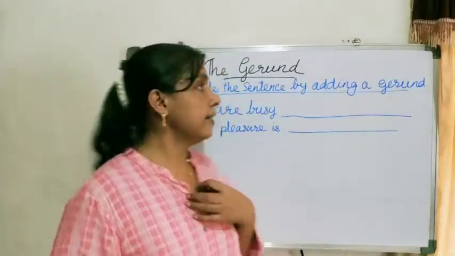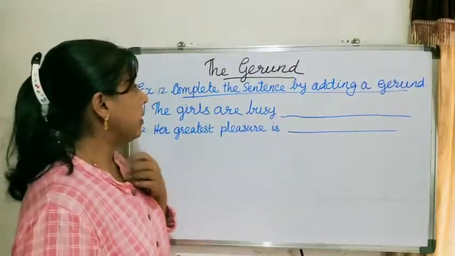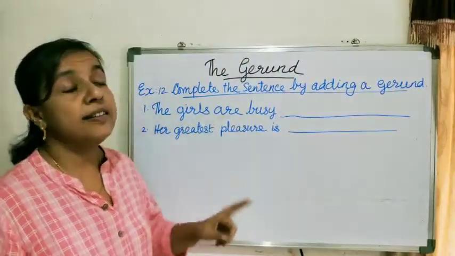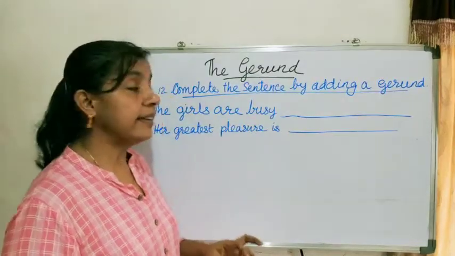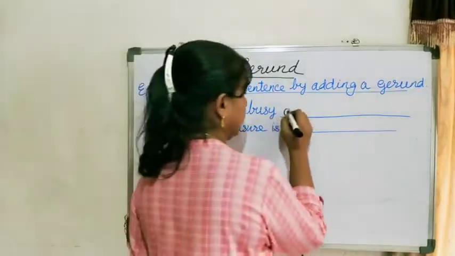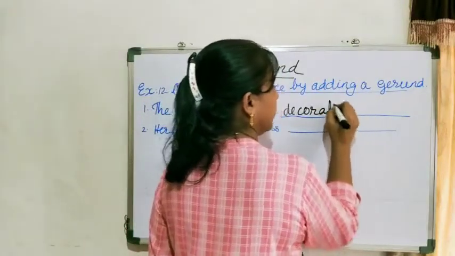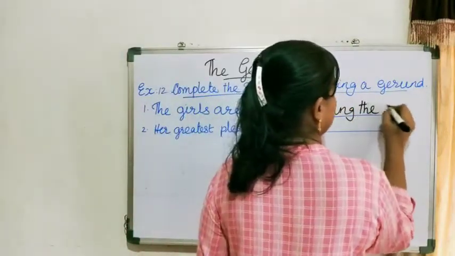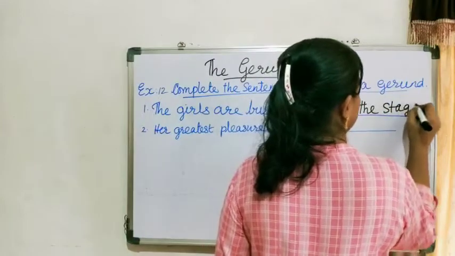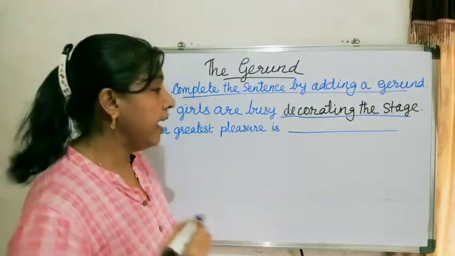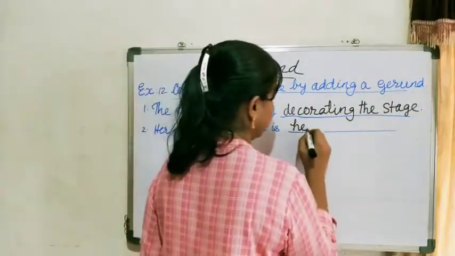Now exercise number 12. Complete the sentence by adding a gerund. The girls are busy decorating the stage. Now next, her greatest pleasure is helping others.